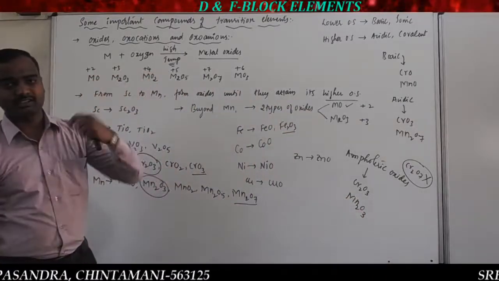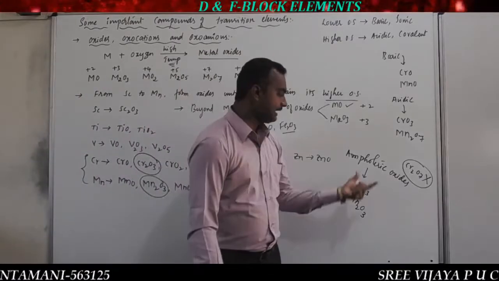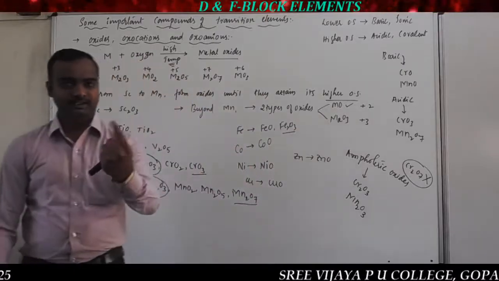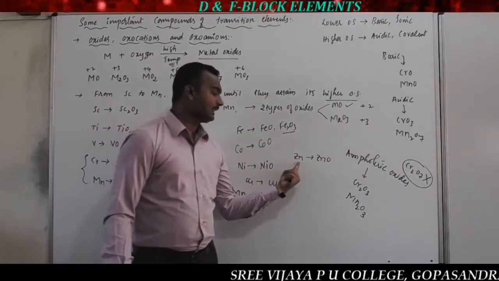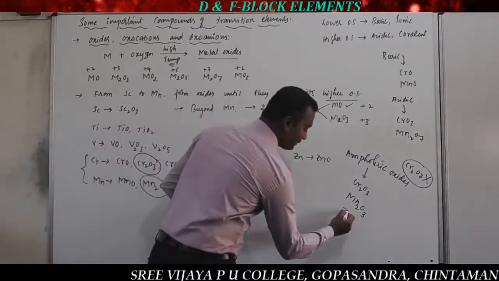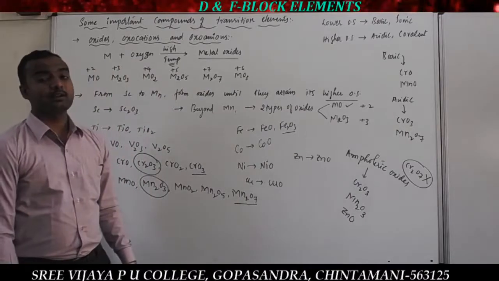Nothing but they behave as acidic as well as basic. Amphoteric oxides react with the acid as well as the base. So ಕೆಲವೊಂದು ಎಲಿಮೆಂಟ್ಸ್ ಏನಾಗುತ್ತೆ ಅಂದ್ರೆ, ಈಗ ಫಾರ್ ಎಕ್ಸಾಂಪಲ್ zinc oxide ತಗೊಳ್ಳಿ. Zinc can exhibit only one oxide, that is ZnO. And of course zinc oxide is also amphoteric. That is one of the exceptional cases. ZnO also acts as an amphoteric oxide.